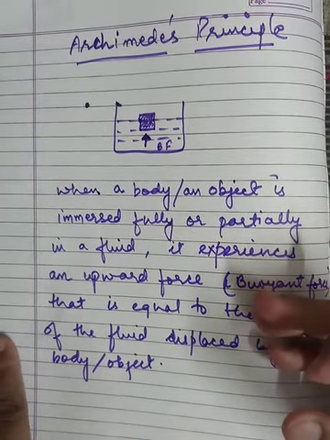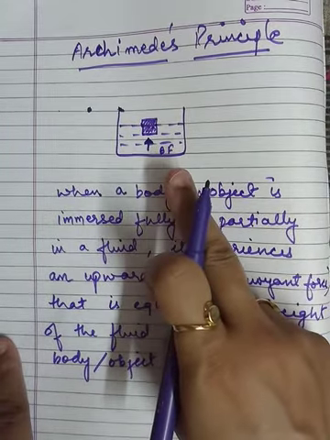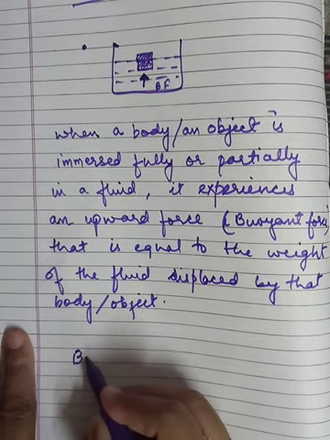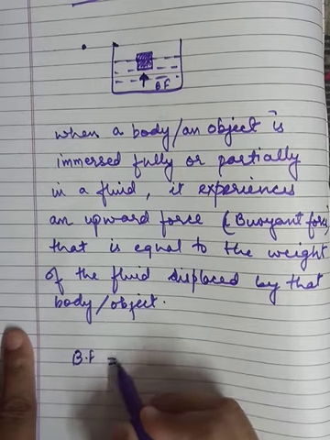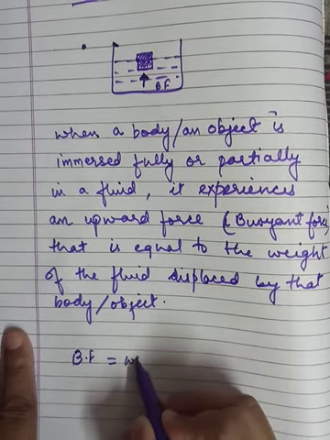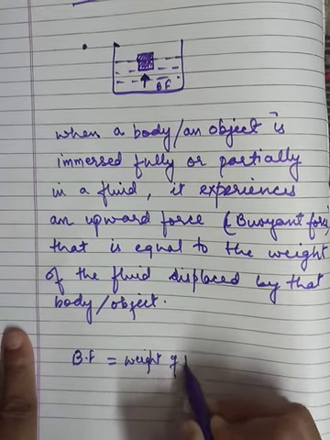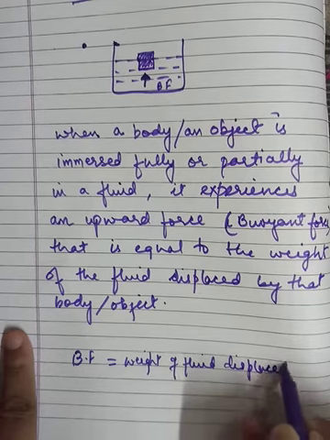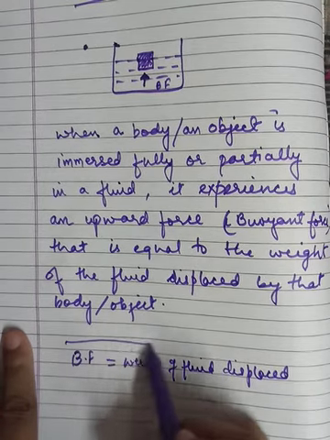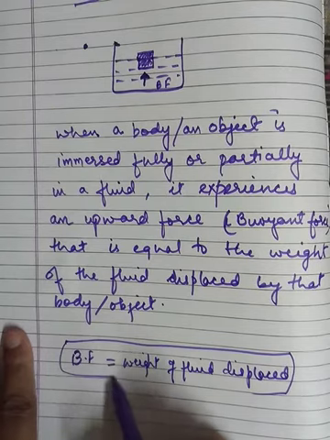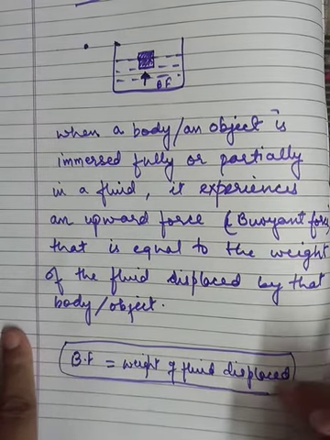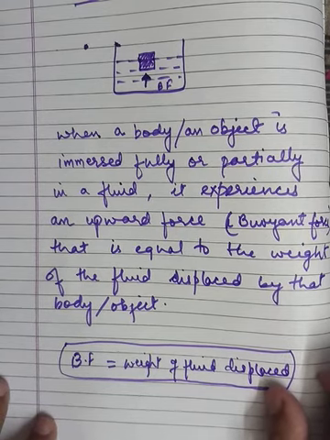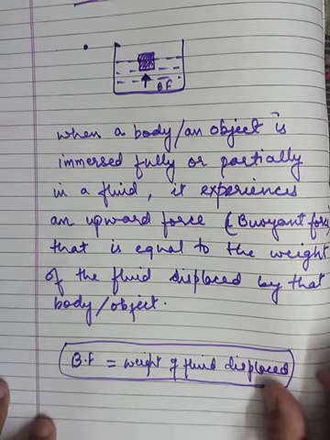So according to Archimedes principle, buoyant force is equal to the weight of the fluid displaced. In short, we can write down that the buoyant force acting on any object which is immersed is equal to the weight of fluid displaced. In short, we can write it like this, and we can remember the principle in this manner. This is a very, very important principle. Definitely one question, 100% this question will come based on this Archimedes principle.